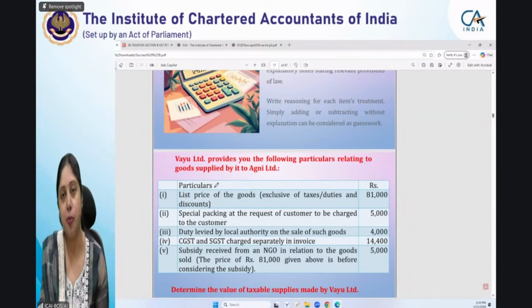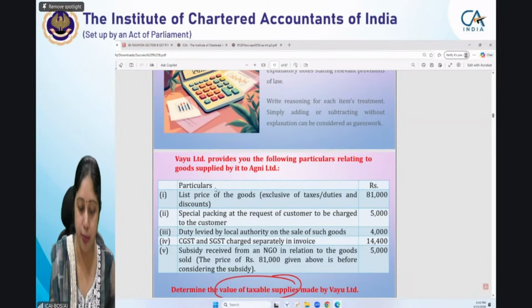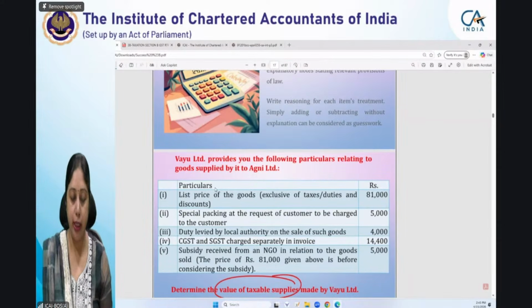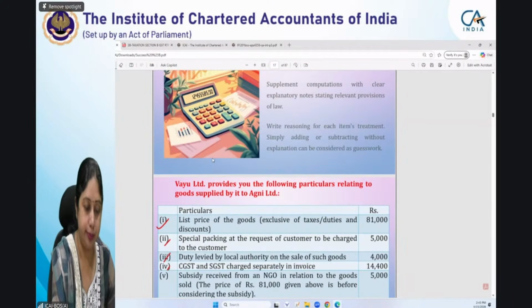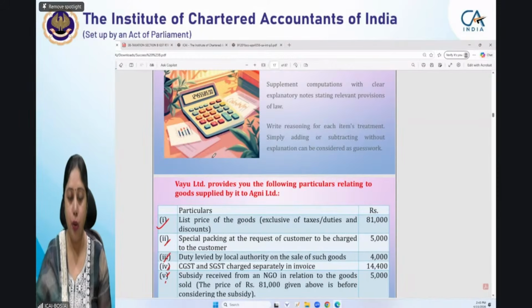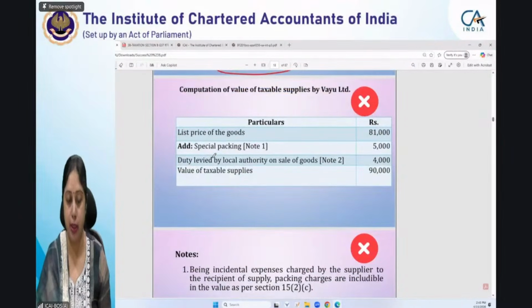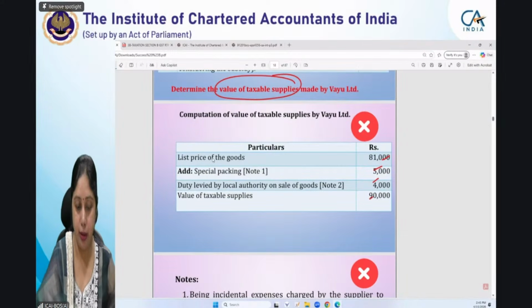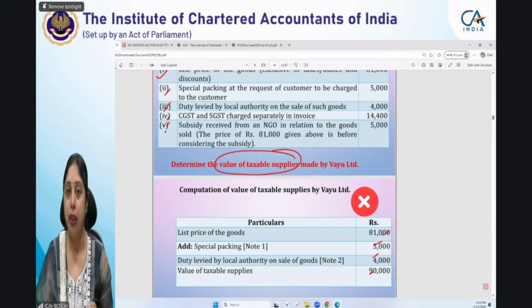What is the wrong way of presenting? What is the right way of presenting? So this is a question which requires the computation of value of supply. Now value of supply by Vayu Limited has to be computed, and it has these 5 items. So let us see how this has been presented by some student, which is not the correct way of presenting. See, what he has done is he has mentioned all the items, though his answer is technically correct. Technically, his answer is correct, but how he has presented it is wrong.